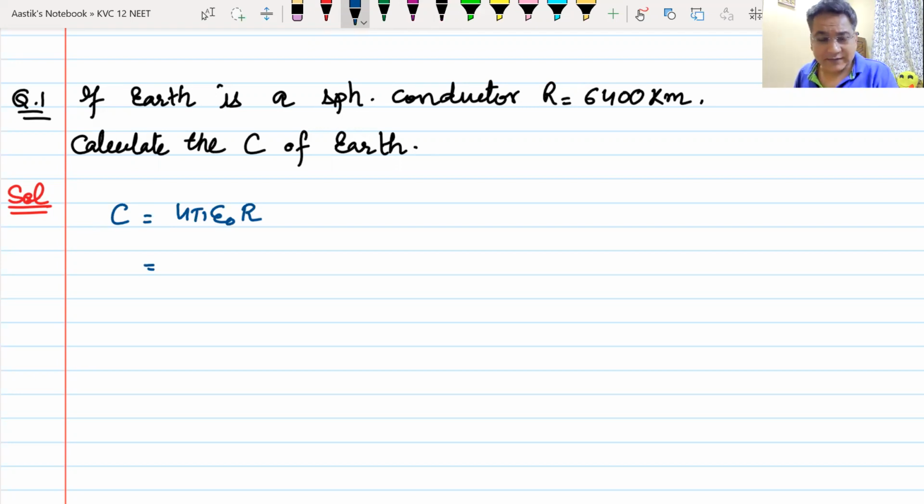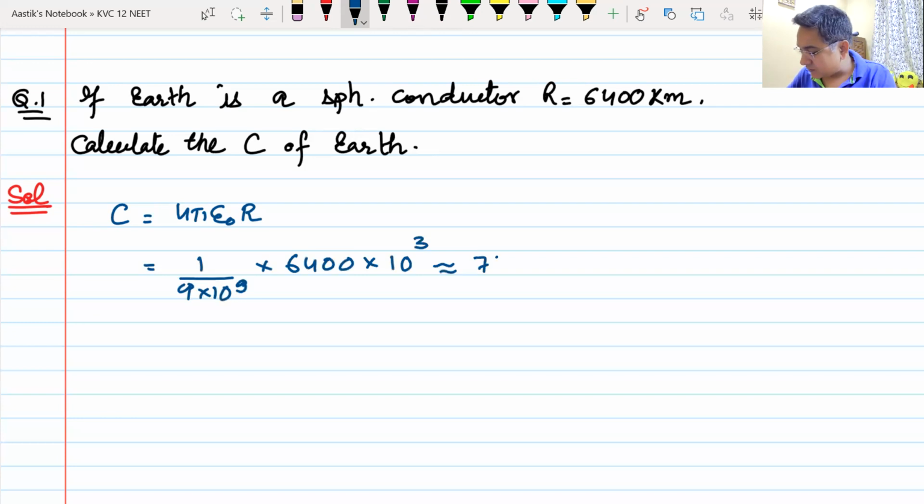The value of 1 by 4 pi epsilon naught is 9 into 10 to the power 9. So 4 pi epsilon naught becomes 1 by 9 into 10 to the power 9. That is the easiest way to do it. Multiplied by the radius of Earth, which is 6,400 kilometers, I will multiply it by 10 raised to the power of 3. That will be the capacitance of Earth, and it is going to come approximately equal to 711 microfarad.